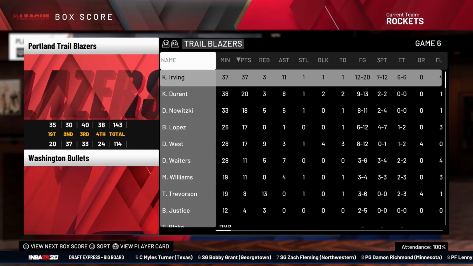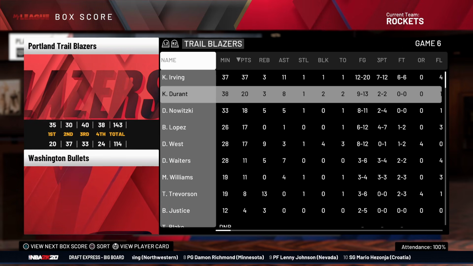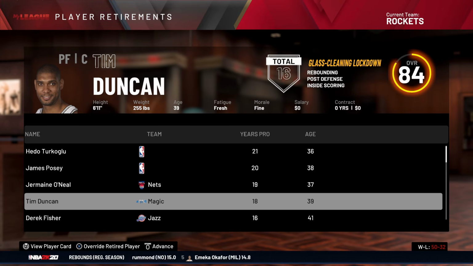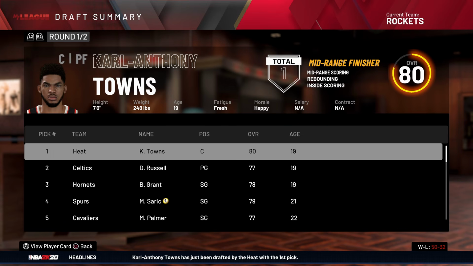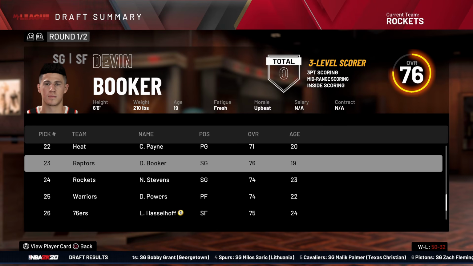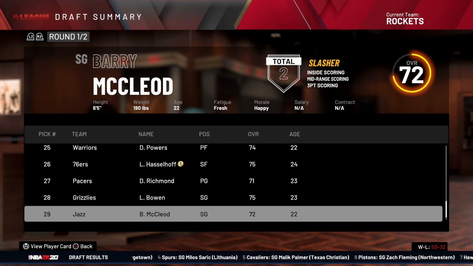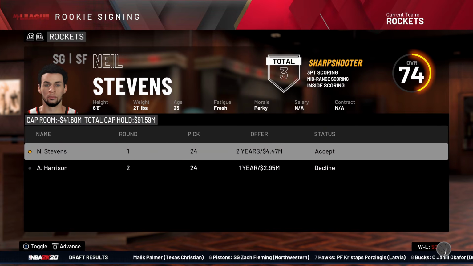The Bullets once again losing the finals. Kyrie, I just realized that Kyrie and KD teamed up like 10 years early just to help Dirk get his first ring. Tim Duncan retired. Instead of winning 5 championships this time around, he won 1. The Heat drafted Kat, D'Lo to the Celtics. Yeah, you kind of see the rest. Devin Booker went 23rd to the Raptors, which sadly was one pick short of ours, and instead we get Nerlens Noel. Watch, he becomes a beast.